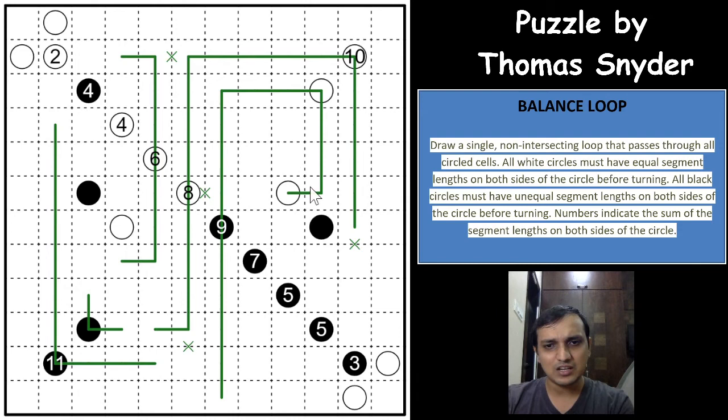And now this black circle has one loop segment on the one side, so which means other side also it will have one loop segment, but we are not sure which way. So let's see if we get anything more. And the 7 will have 4 at least on one side. It can have 5 and 6, but at least 4 on one side and 3 on the other side. So 4, at least 4 is the one that we have to see. And let's see if we get anything with that.